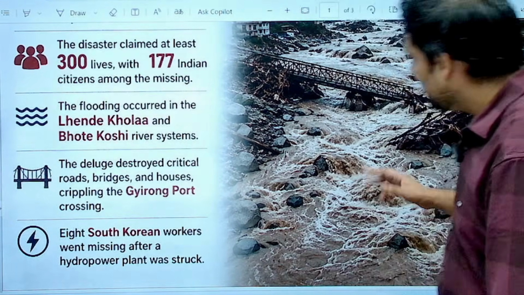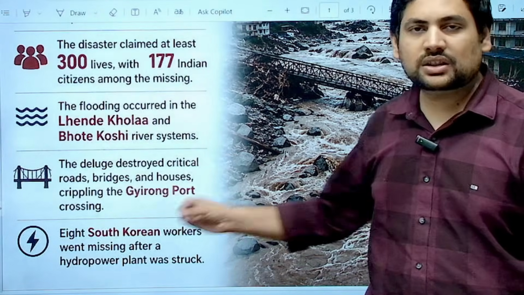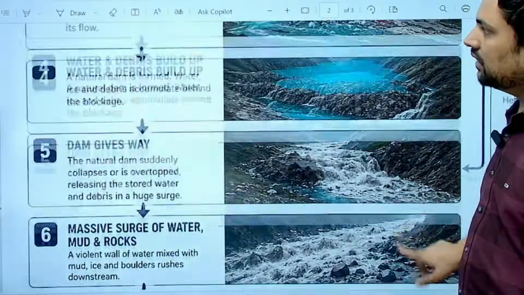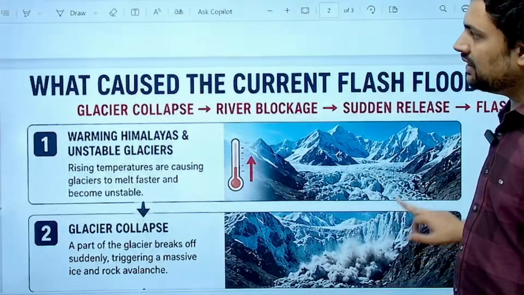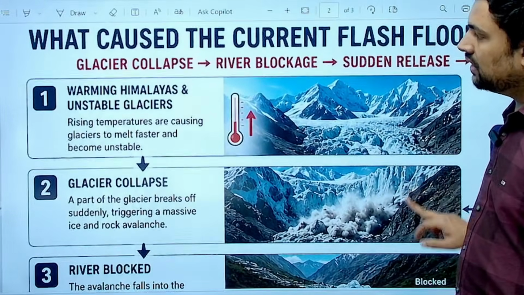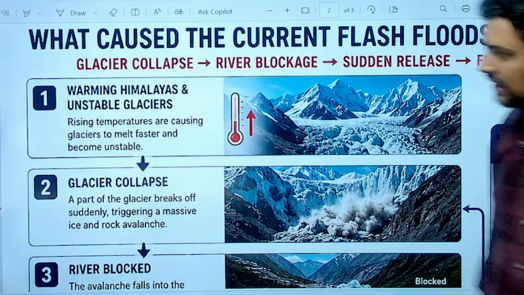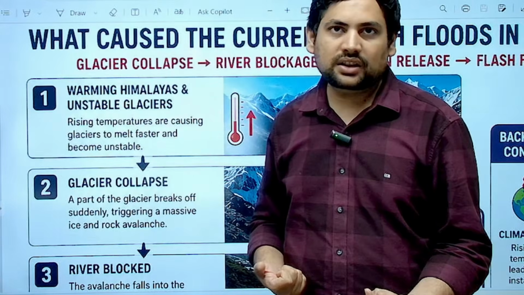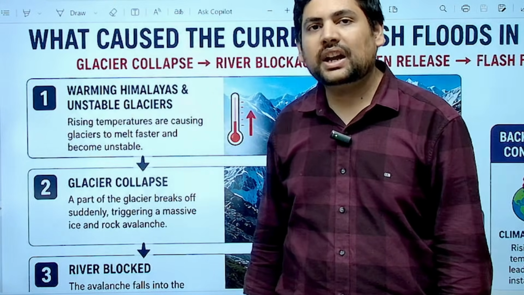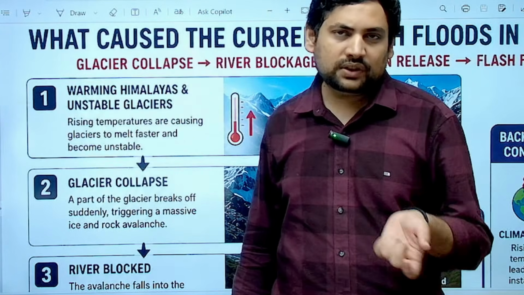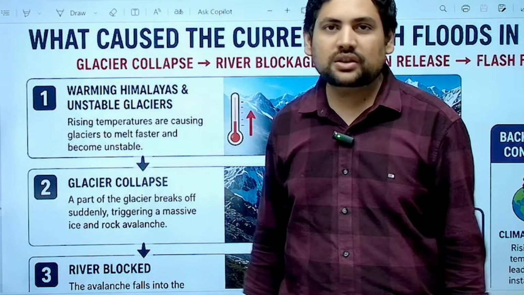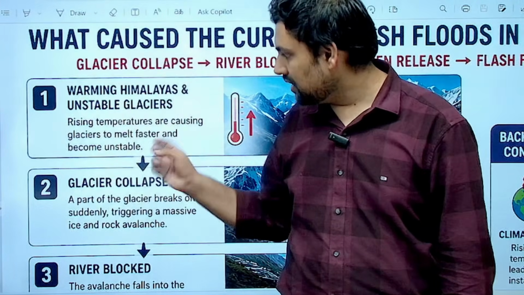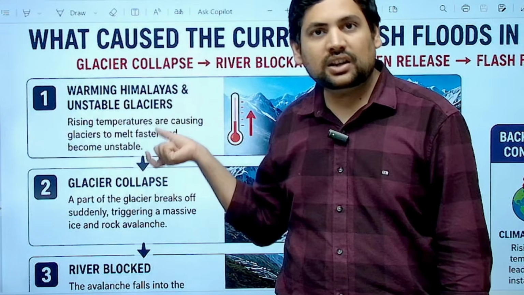Okay, now let's try to understand what caused this flash flood. Here you will also understand the connection of climate change to all this. Now, what has happened? The first thing was the warming of the Himalayas, which destabilized the glaciers. Recently, just a few years back, we also saw something similar, a glacial lake outburst flood in Chamoli district of Himachal as well. Correct. So this is the warming Himalayas and unstable glaciers. These rising temperatures have made the glaciers unstable.